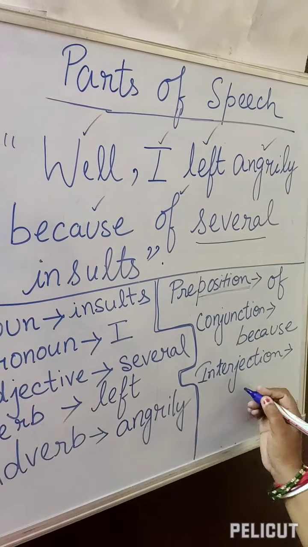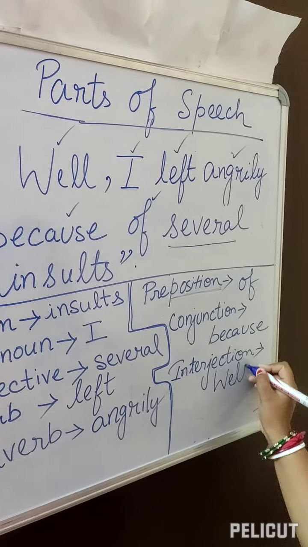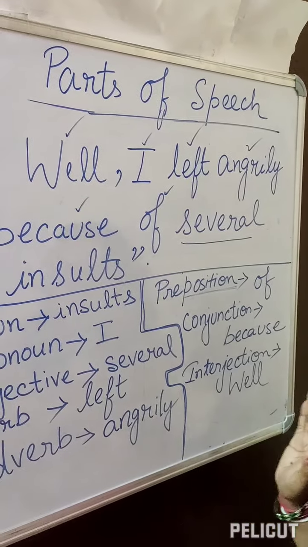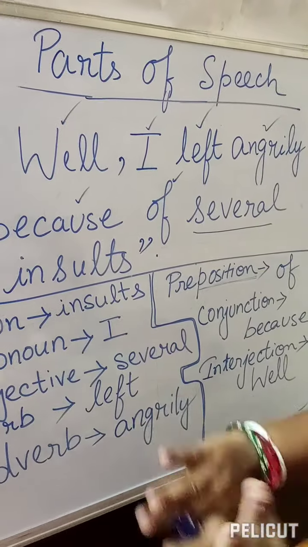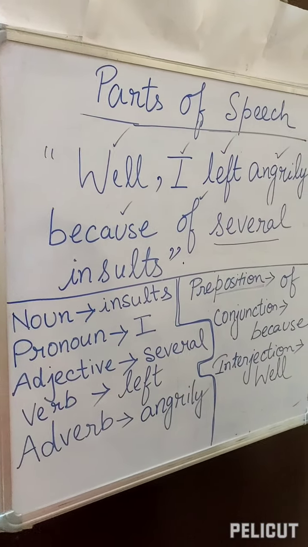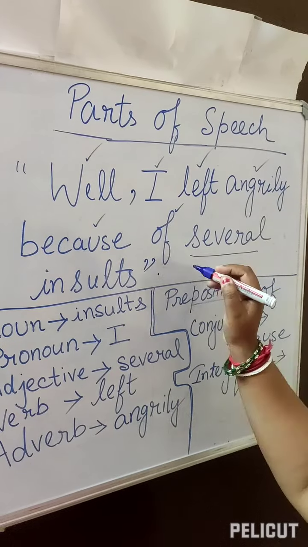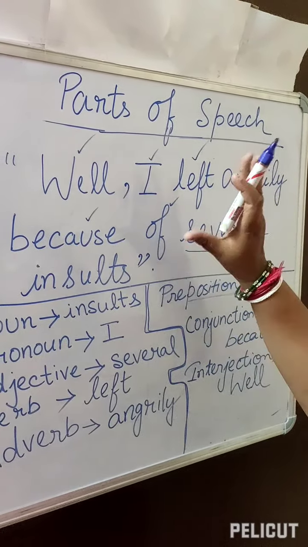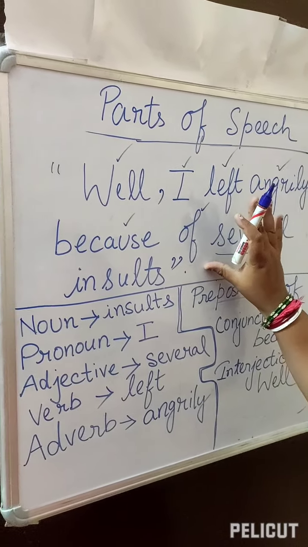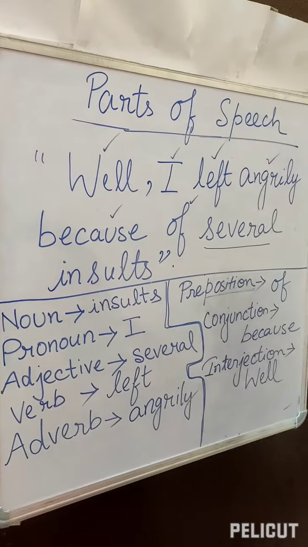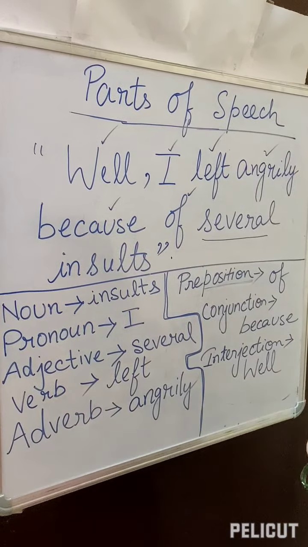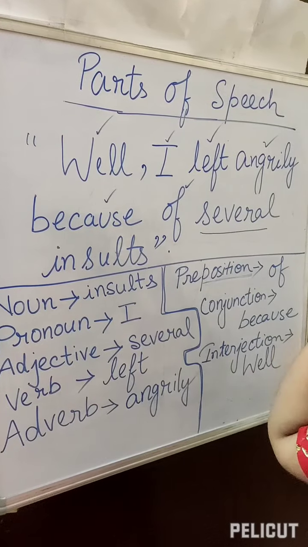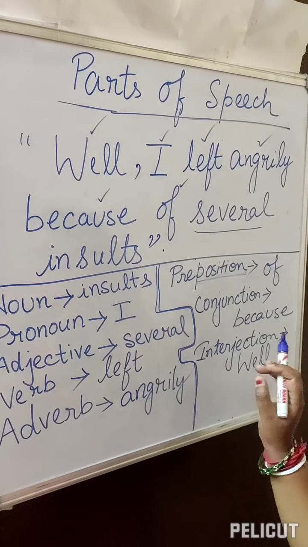Now friends, see how all the 8 parts of speech I have explained in just one sentence. 8 words are there in this sentence and all the 8 words denote the entire parts of speech. So I hope you have understood, and this has been a successful session of mine.